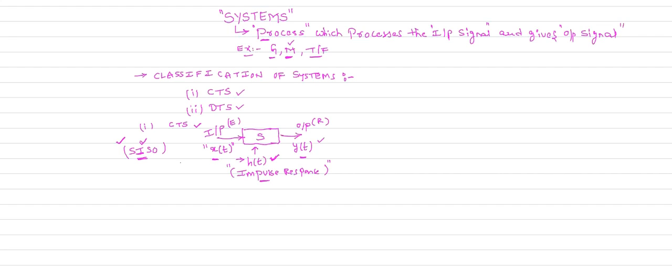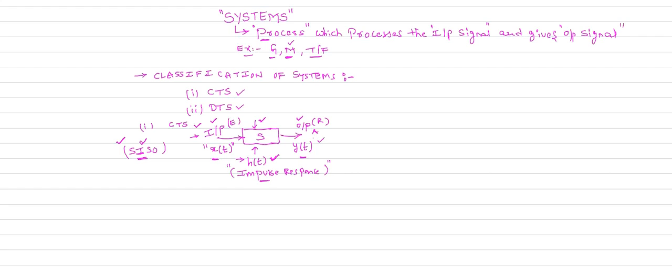You also remember one point clearly here. We do not concentrate on the working of the system. Whatever the system inside the box, we do not concentrate on how the system is going to work. We only concentrate on the relationship between the input signal and the output signal.